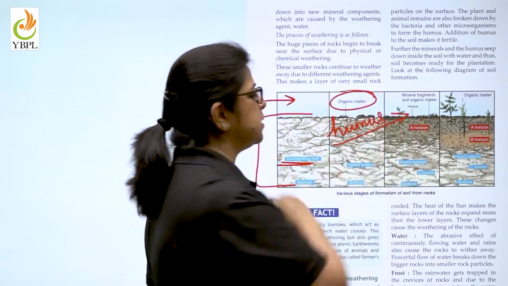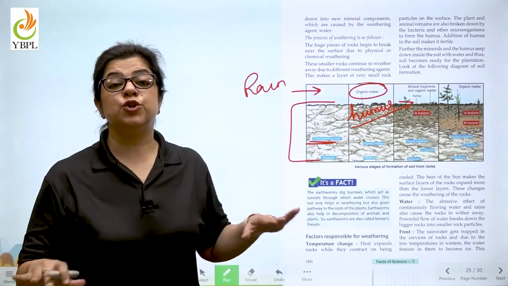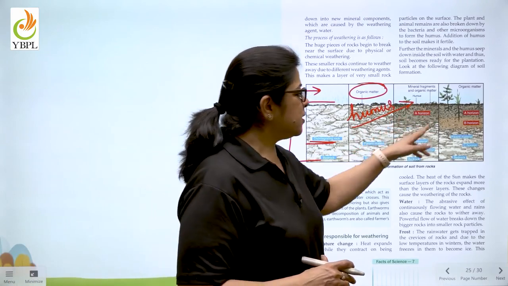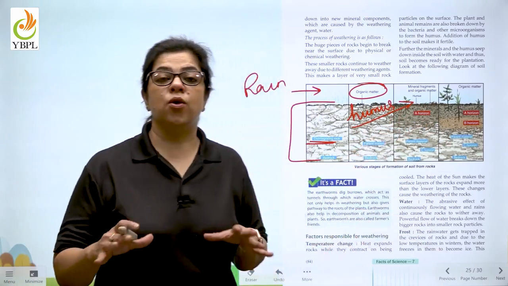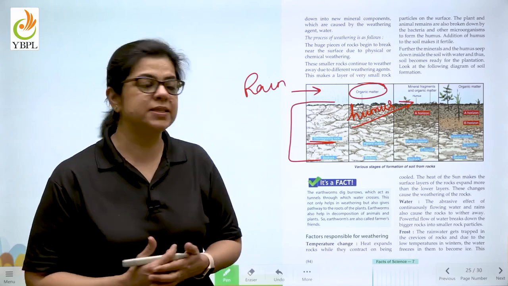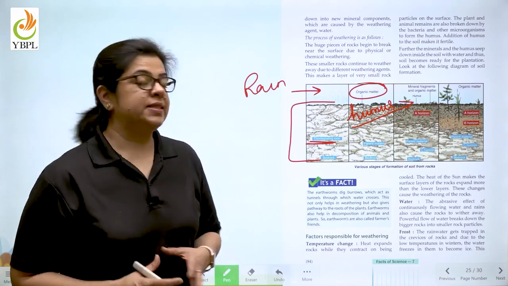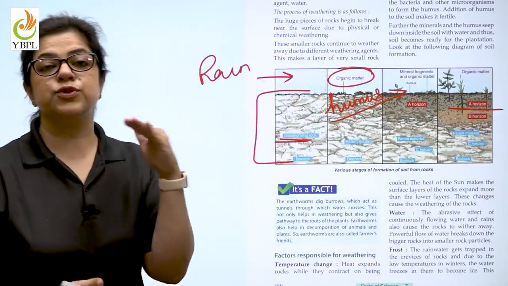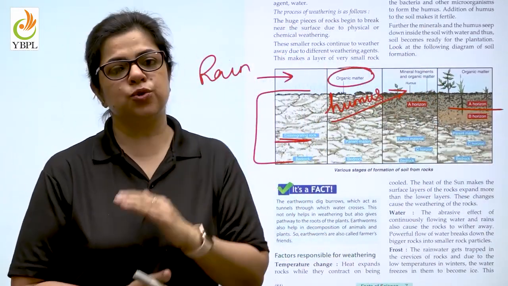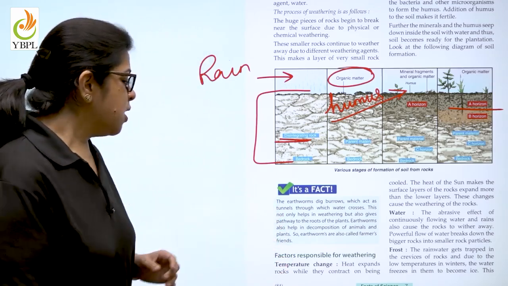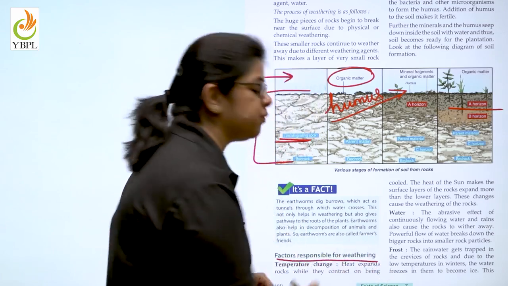Now, this humus is formed on the top layer of the soil. As we can see, the stones or the rocks on the topmost layers continue to break into smaller pieces. And slowly we see how a complete horizon or a layer of soil is formed which is rich in humus and promotes plant growth.